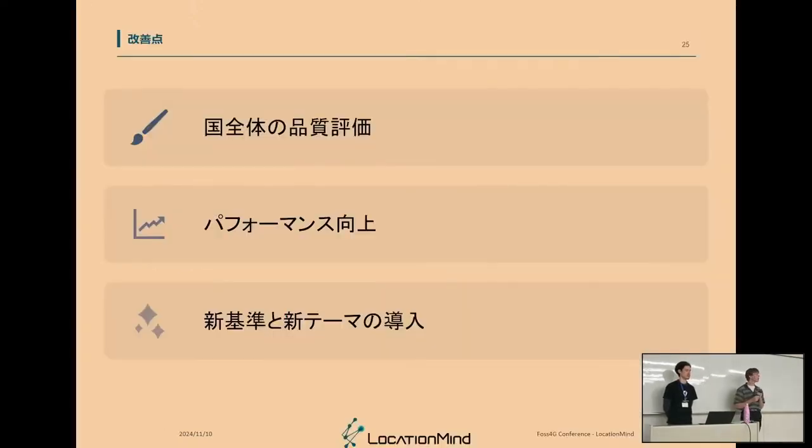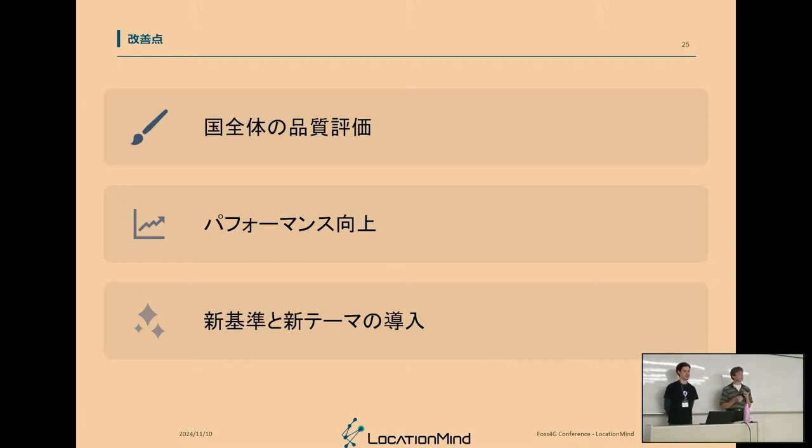Particularly, it would be a great idea to assess the quality of datasets over larger areas, such as a country, because for the moment, we only have areas of 10 by 10 kilometers on average. It would give a better idea of the quality of the dataset if we could assess over a country.